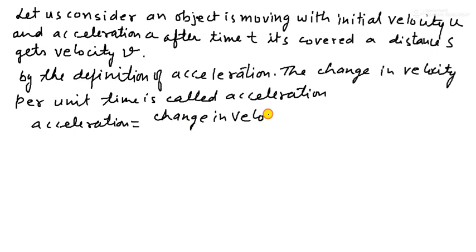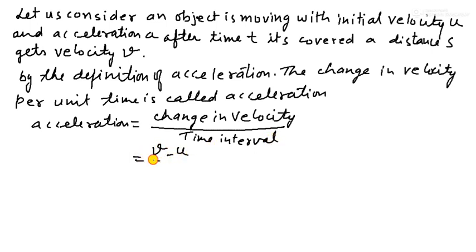Now here acceleration is equal to change in velocity upon time interval.